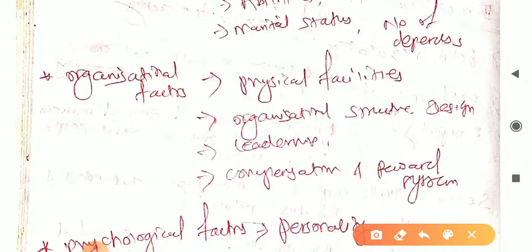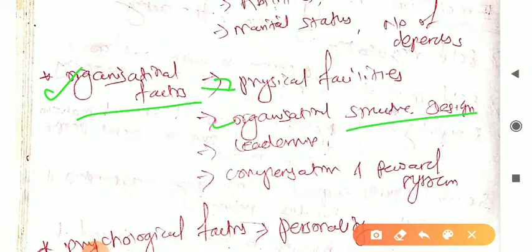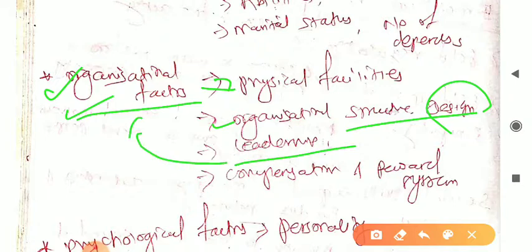The next important one is organizational factors. Here we include physical facilities, organizational structure, and design, whatever structure and design the organization has. That is organizational factors. The next one is leadership. Leadership is a part of the organization. If someone is leading, that means he is also doing something better for the achievement of the goals of the organization, right?